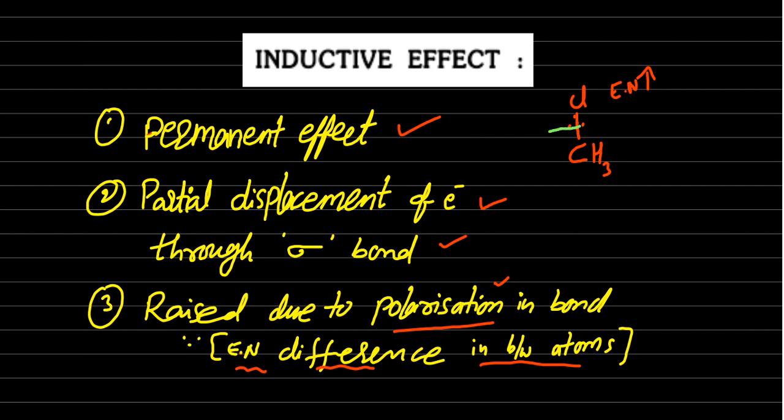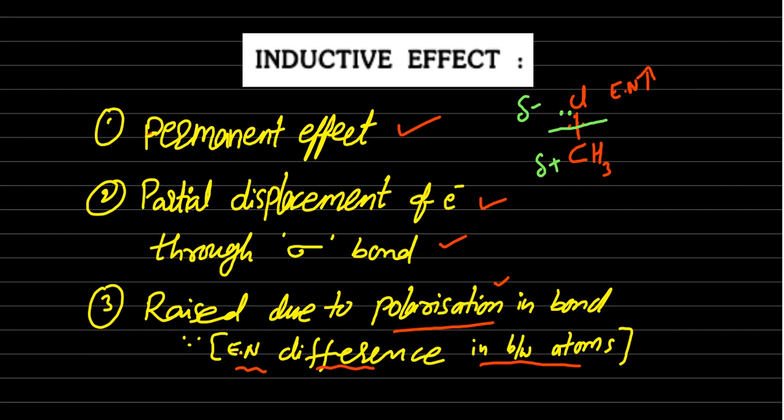Electrons should be on this line. But due to electronegativity, these two electrons are near the chlorine. So chlorine gets a partial negative charge and carbon gets a partial positive charge. This is called polarization. Why is polarization raised? Because of the electronegativity difference between two atoms. So this is electron displacement via the sigma bond.